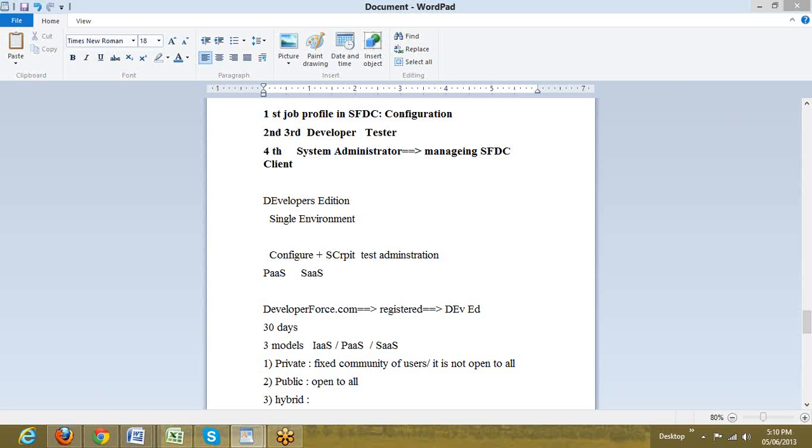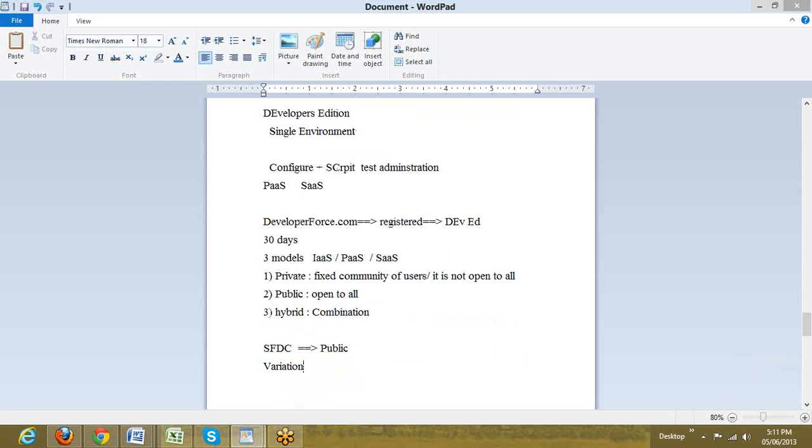So hybrid, the name itself says, it's in fact a combination of private cloud as well as a public cloud. Now coming to Salesforce.com, Salesforce.com is a public cloud. It is open to all. We can get registered and start using it. But again, Gmail is a public cloud, Salesforce is a public cloud, but there is a subtle variation there. There is a small difference between the public cloud of Salesforce and the public cloud of Google.